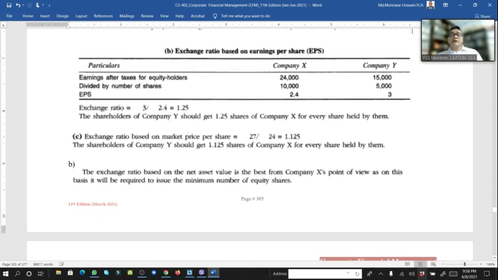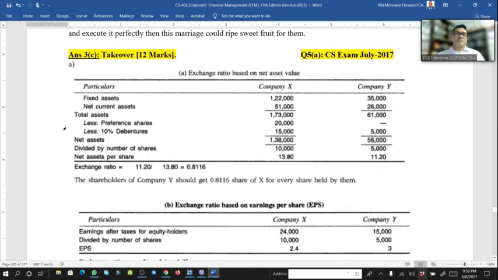So what would be the most benefit for the company X? Here, the exchange ratio based on the net asset value of the company is the best option for the X company. So what about the first one? It is the 0.816 share should be issued for company Y. It's okay.